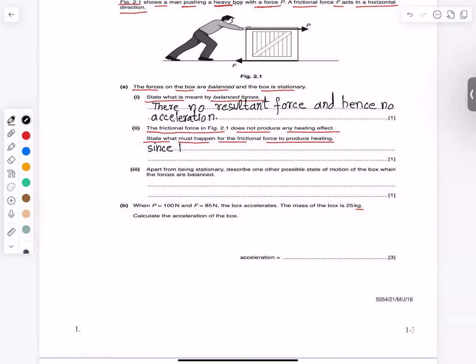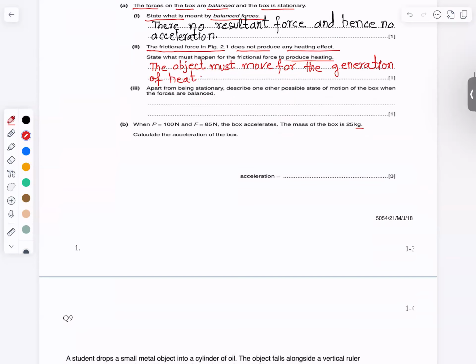since the object is not moving। अच्छा, उसने पूछा है कि what should happen for the frictional force to generate heat. तो हमें ये लिखना है कि what should happen. So the object must move for the generation of heat. बेटा हीट तब जनरेट होगी अगर ये ऑब्जेक्ट मूव करेगा, क्योंकि अगर ये ऑब्जेक्ट मूव करेगा तभी वर्क होगा, अदरवाइज वर्क नहीं हो सकता। ठीक, अब आ गए आगे। Apart from being stationary, describe one other possible state